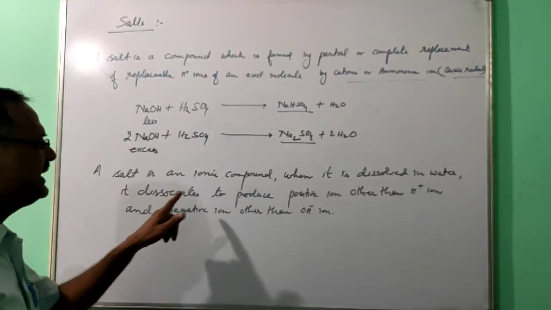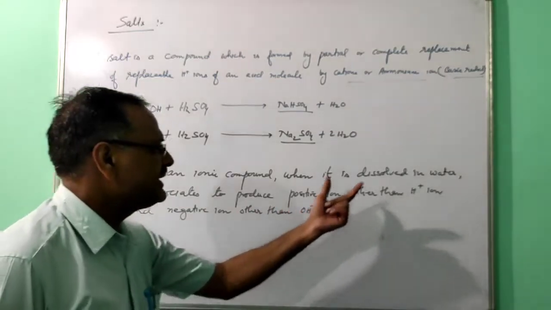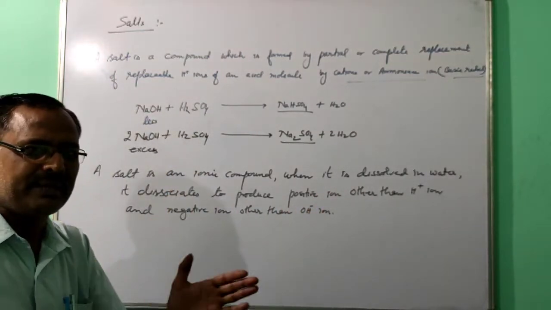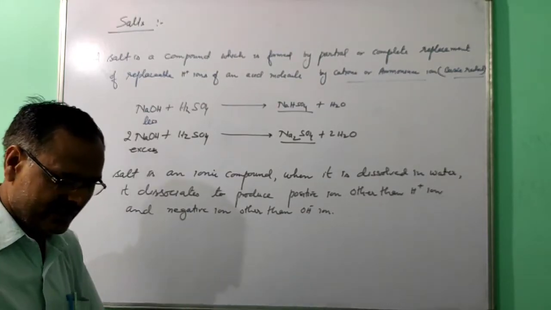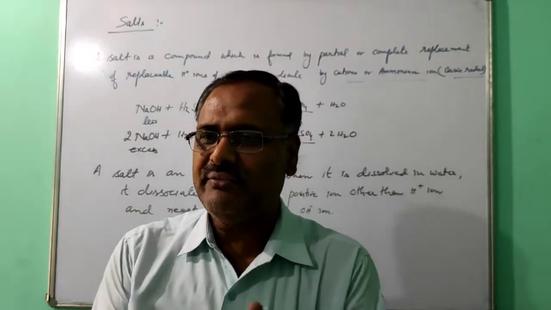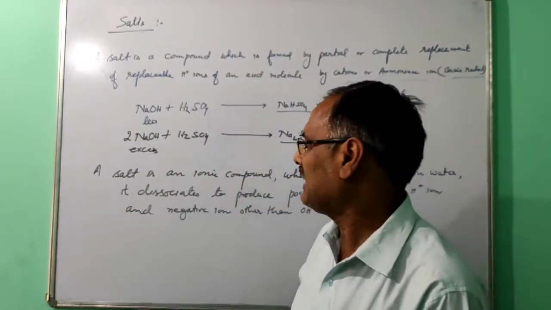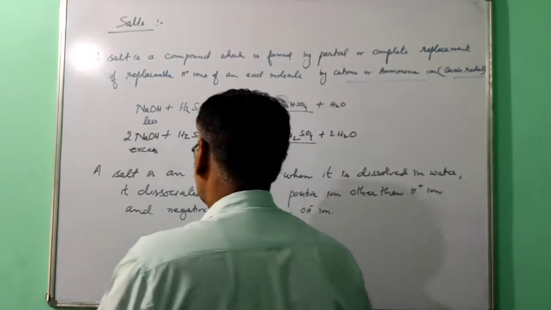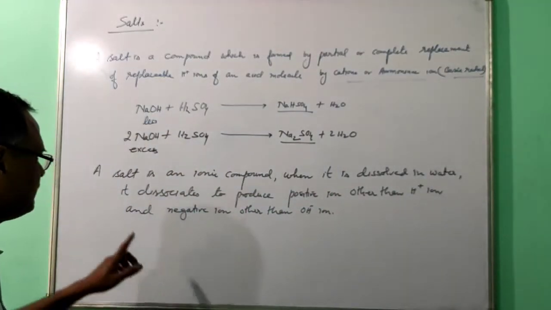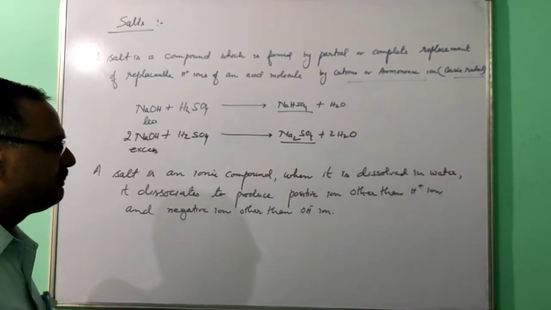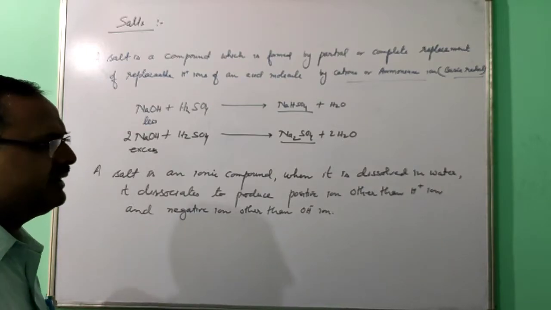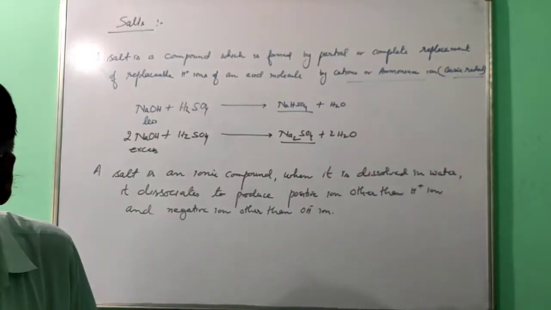A salt is an ionic compound. When it is dissolved in water, it dissociates to produce. Dissociate means breakup will be there. That salt consists of positive and negative ion, so that will break into the positive and negative ion. That is called the dissociation. Association means combining. Dissociation means separating. So it dissociates to produce positive ion other than H plus ion, negative ion other than hydroxyl ion.